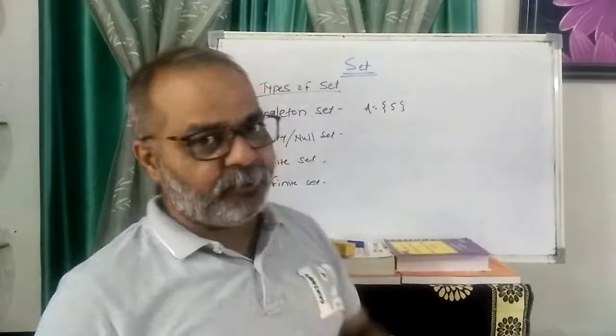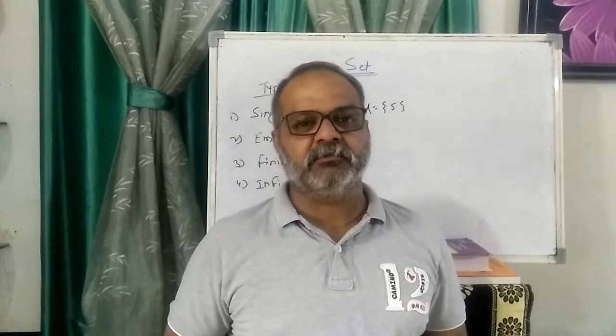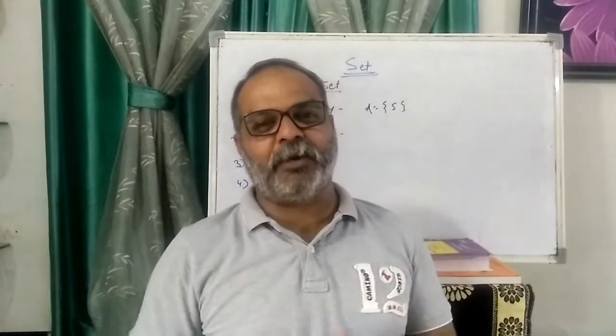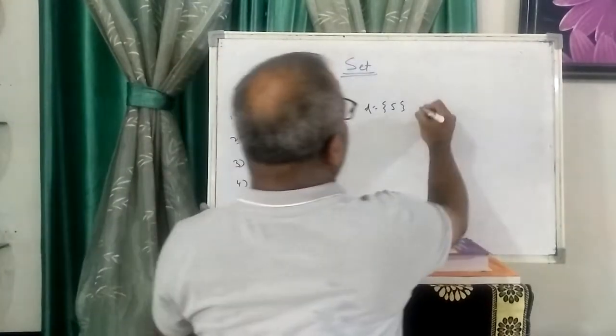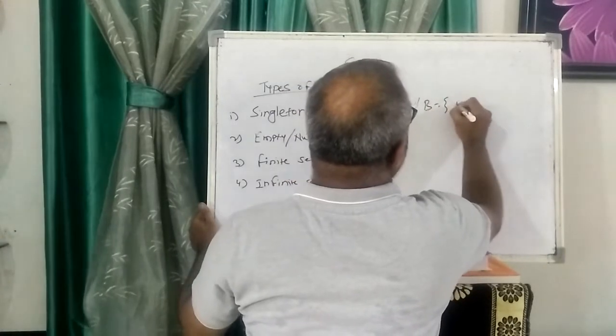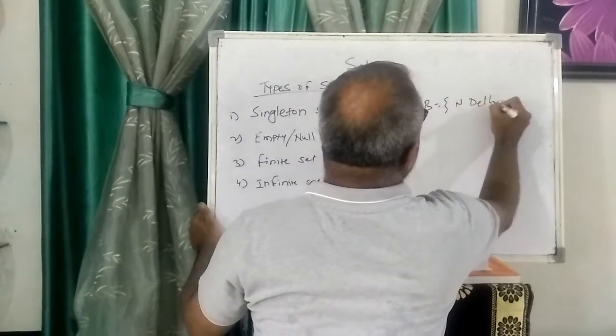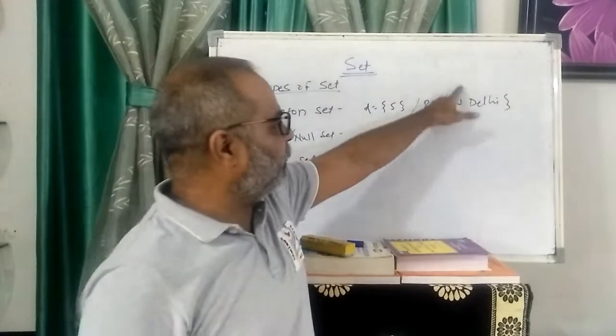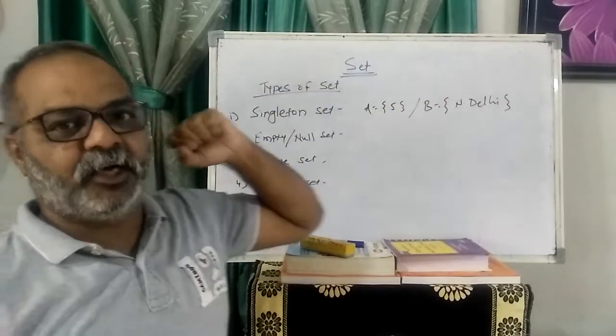Second example, the capital of India. I think there is only one capital. You also think there is only one capital. There are no 2, 3, 4 capitals of any country. The capital of India is New Delhi. Only one element is present in the set, so it is a singleton set. So B is New Delhi. Only one element present is called a singleton set.